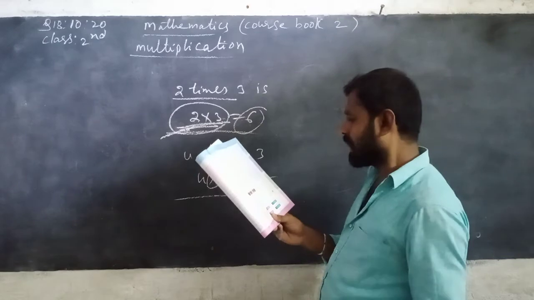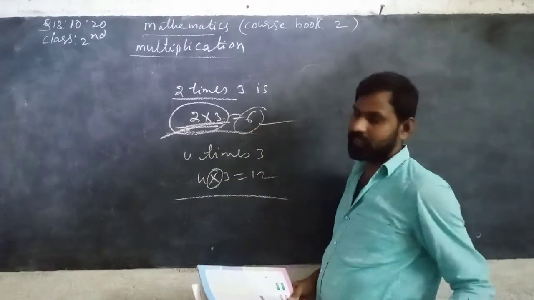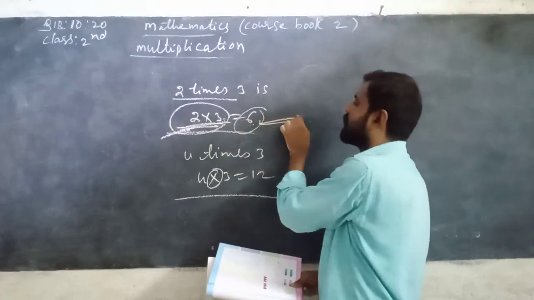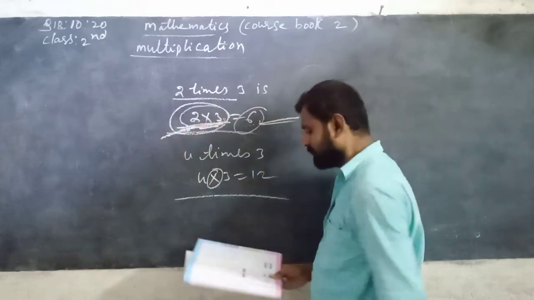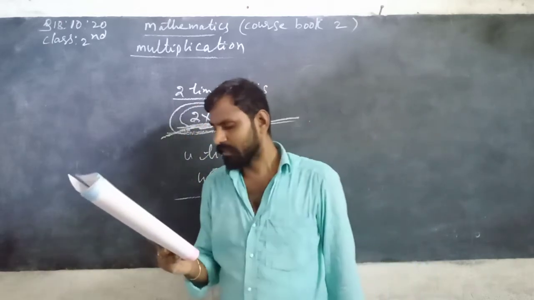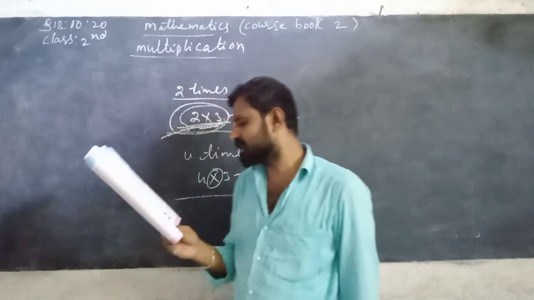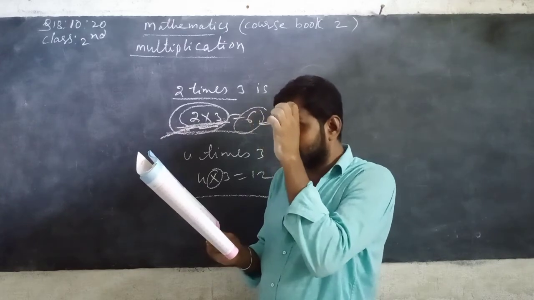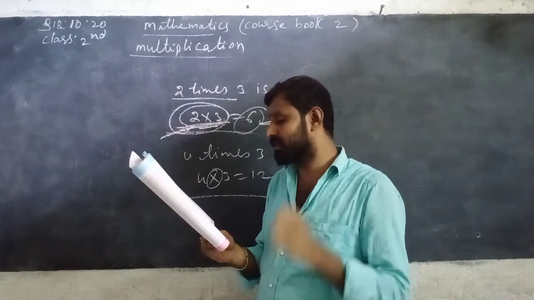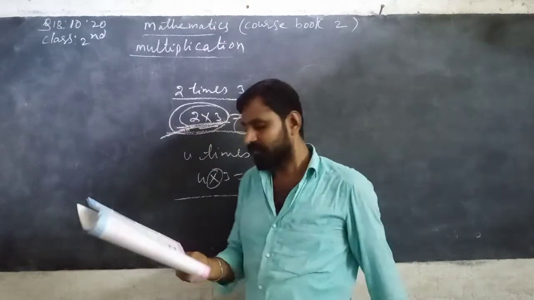And next, the answer is called its product. Answer means 2 3s are 6, 6 is called the product. So here 2 into 3 is equal to 6. 6 is the answer that is called a product. 2 and 3 are called its factors.